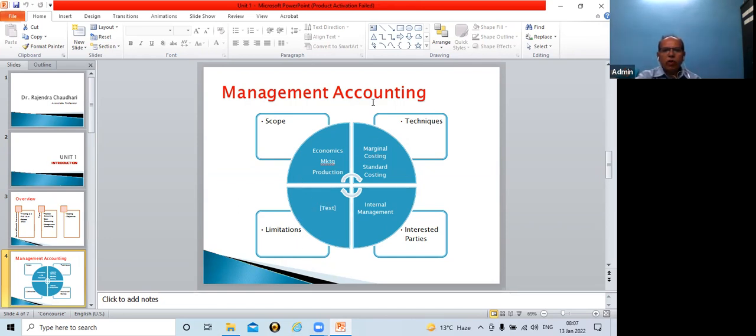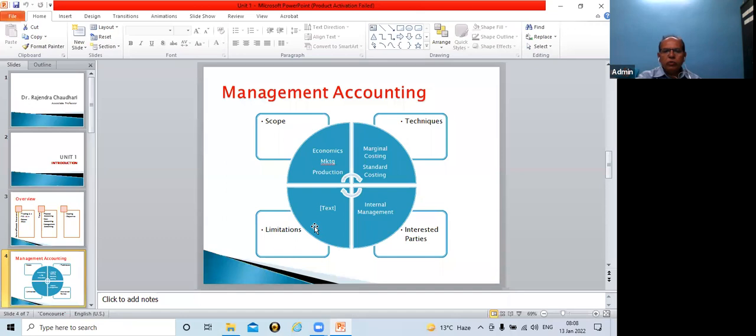Then limitation of management accounting. So what is the limitation of management accounting? Anyone? Is there any limitation to management accounting? Yes, there is. So what is that limitation?